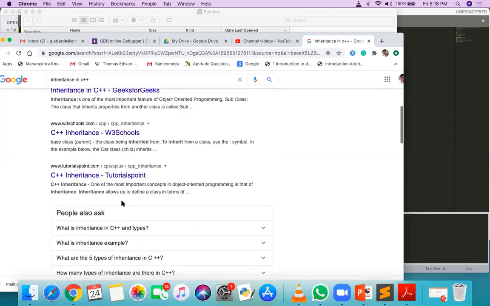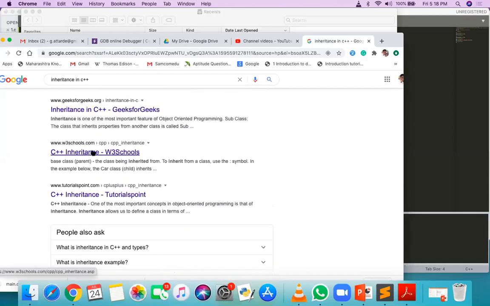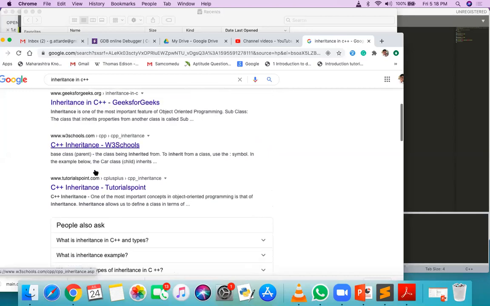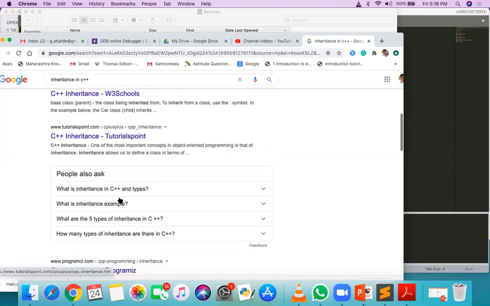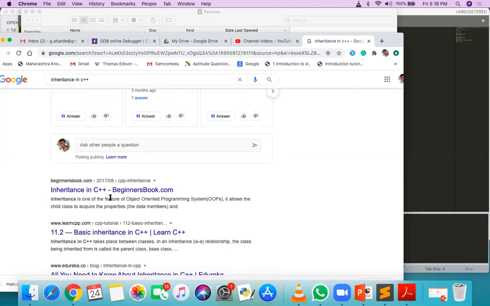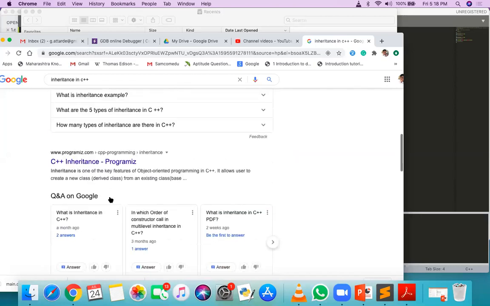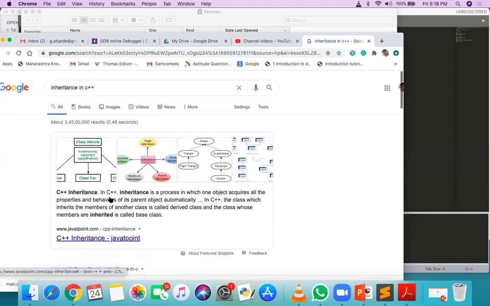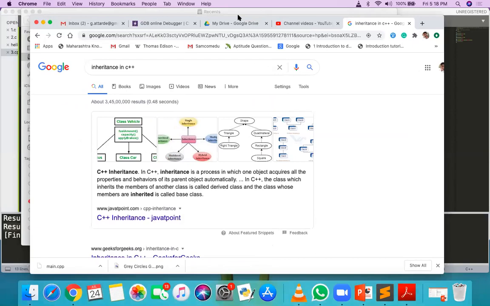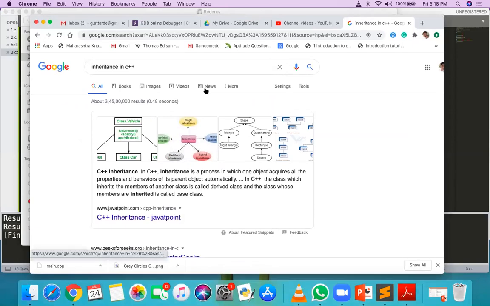Okay, so this W3 School, it is one of the very good website, but some limited theory is given. So you have to go for Geeks for Geeks, W3 School, Tutorial Point, Program Viz. Okay, so only theory you have to learn. Then I will tell you the programs related to that inheritance again.